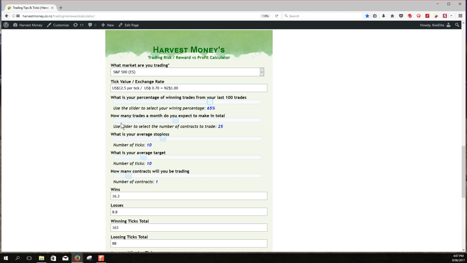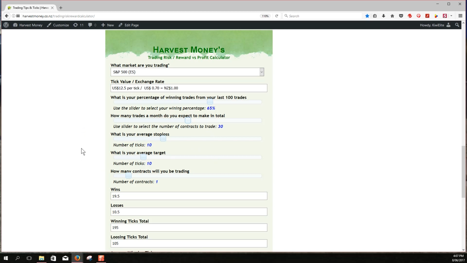The next thing we have to look at is how many trades a month do you expect to make in total? Are you a one and done trader? Are you going to want to sit through quite a few sessions and try and get 2 or 3 good trades out a day? We have about 20 trading days a month, so if you're a one and done trader, you're going to be looking for about 20 trades. If you want a wee bit more than that, let's just say that you're looking for maybe getting 1.5 trades, we could put it up to 30. So let's leave it at 30 and move on from there.